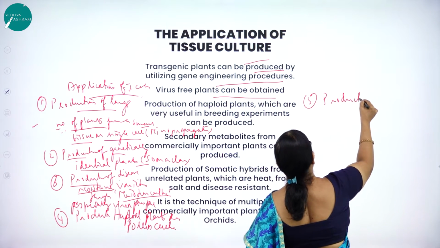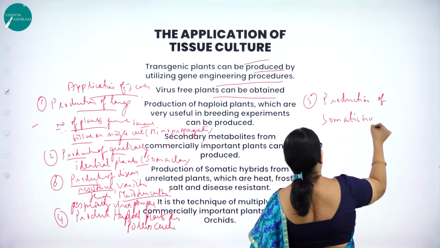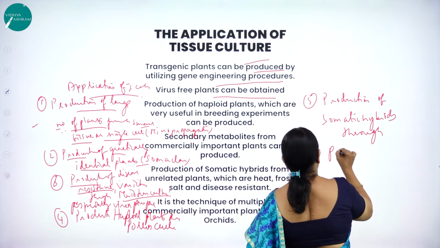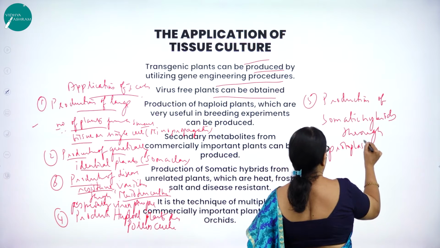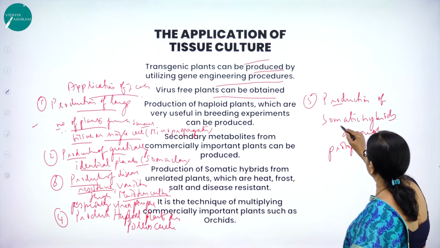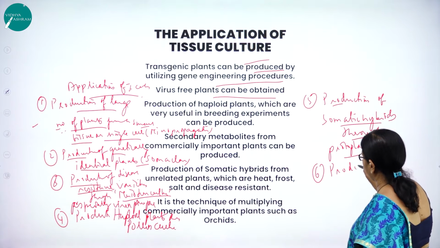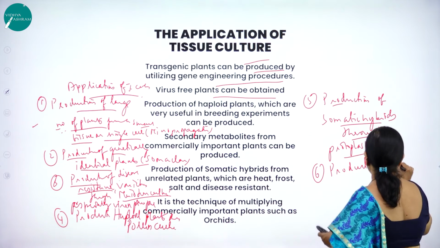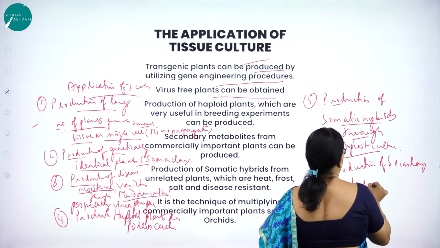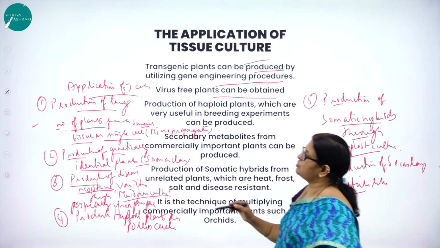And next, fifth one is production of somatic hybrids through protoplast culture. What is the fifth one? Production of somatic hybrids through protoplast culture and production of secondary metabolites is very important. So all these are the applications of the tissue culture.